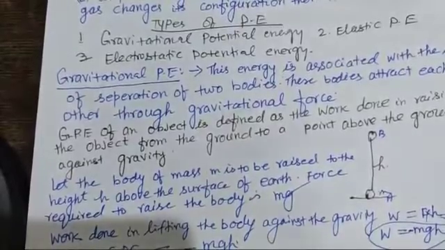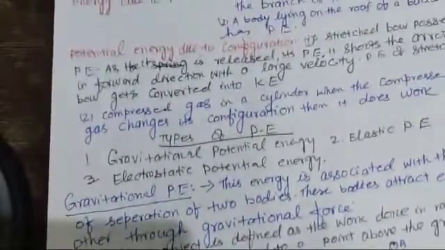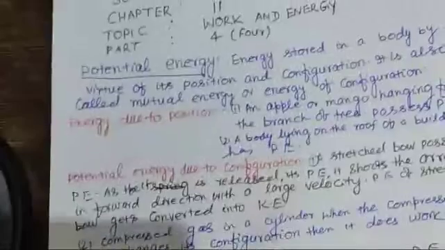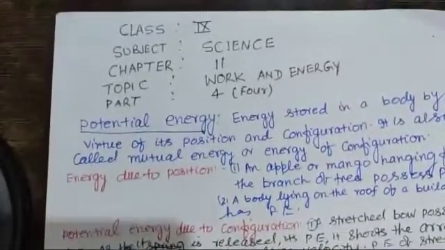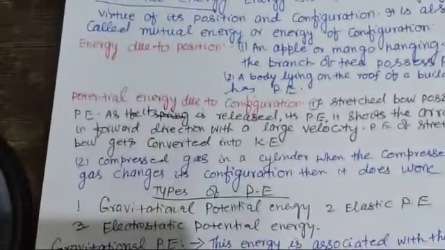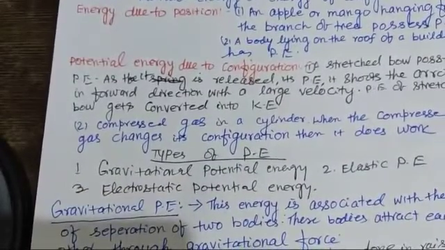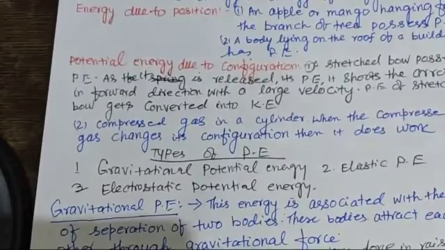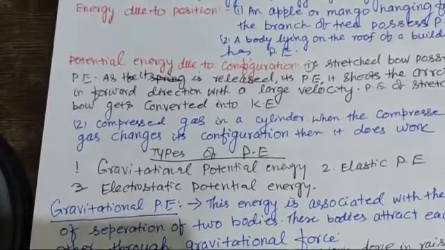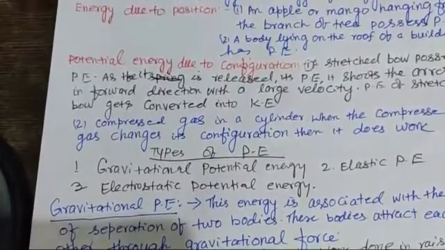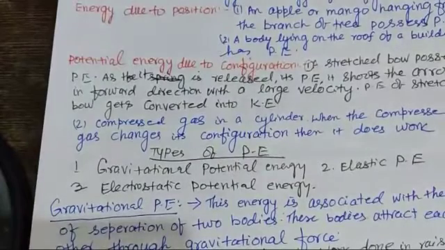You can also say, in other words, that the gravitational potential energy is the work done in bringing a unit mass from infinity to that point against the gravitational force. So this is all about the gravitational potential energy.